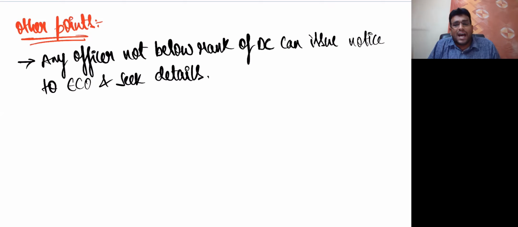Now, what details will you ask? Let me tell you. The details could be in terms of supplies made, or in terms of stock lying in the godown or the warehouse. Possible, no, my dear friends? Let me tell you very clearly, Amazon has some big warehouses. They have one big warehouse in Bangalore. They have one very big warehouse in Hyderabad also, where they store the goods belonging to other suppliers.